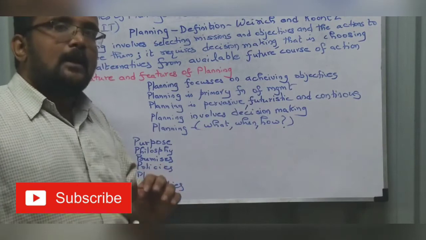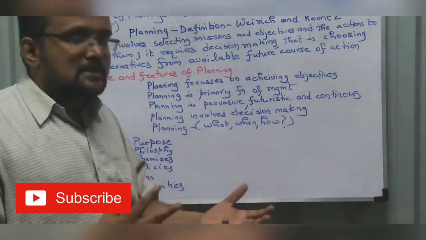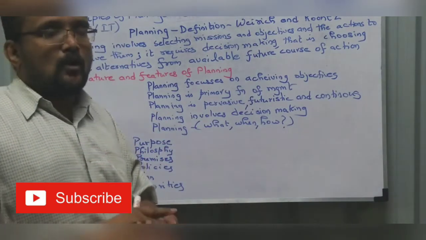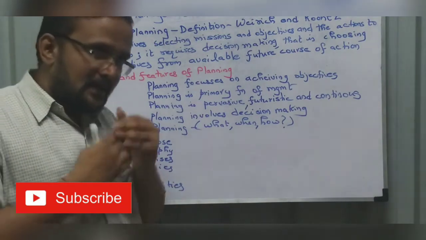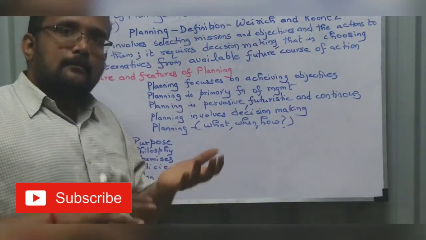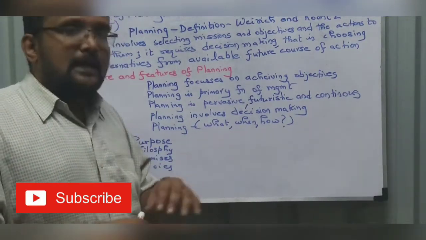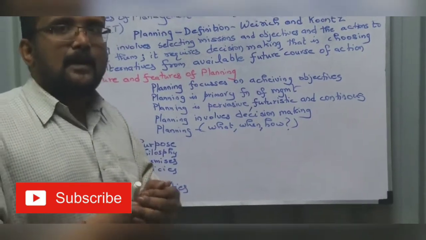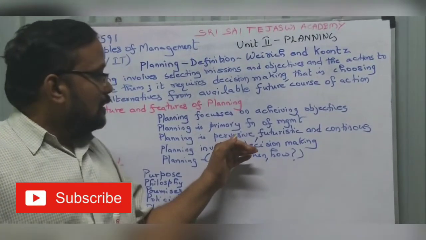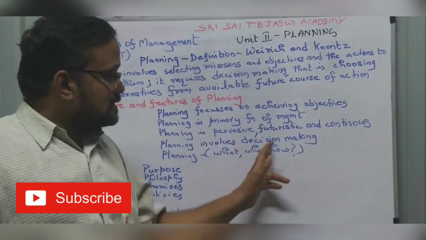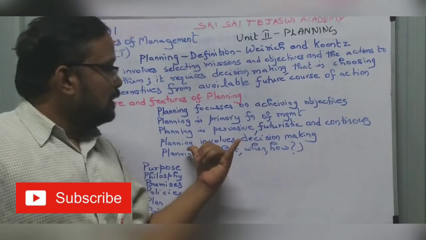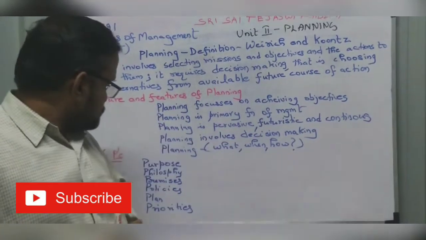And how you are going to achieve it: what are the steps, what resources you need, what staffing you need, what resources you need in terms of money, men, machinery and labor. That is what, when, how. If you answer these three things, you will get the plan.